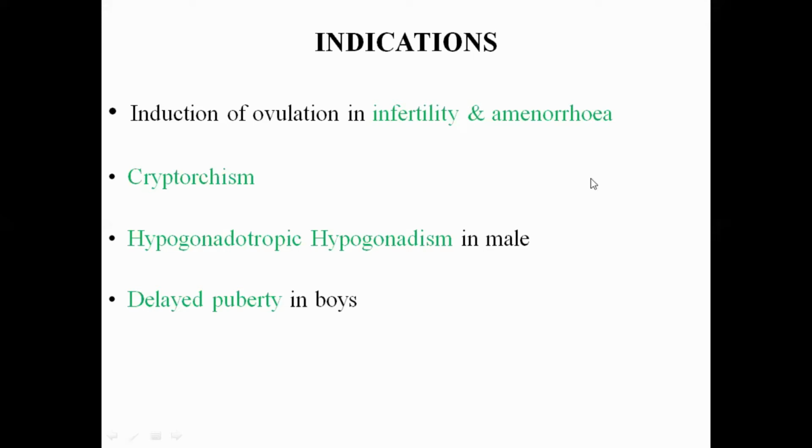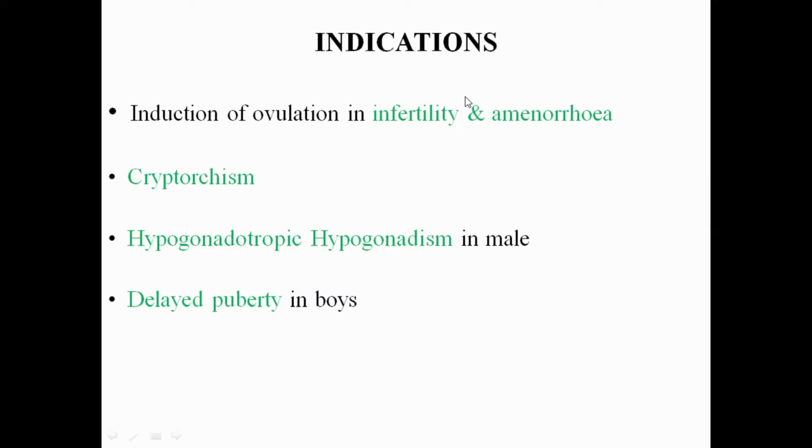So what is puberty? Puberty is the development of the secondary sexual characteristics. That usually occurs at the age of 12 to 13 years. If there's a delay in the onset of those secondary sexual characteristics at the age of 12 to 13 years, that condition is called delayed puberty. For the treatment of delayed puberty, this gonadotropin preparation can be given.